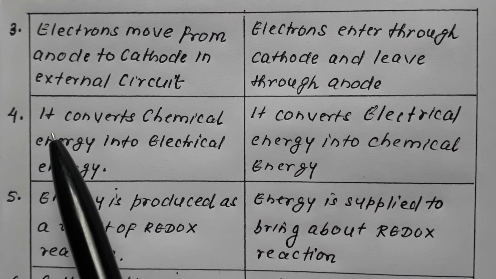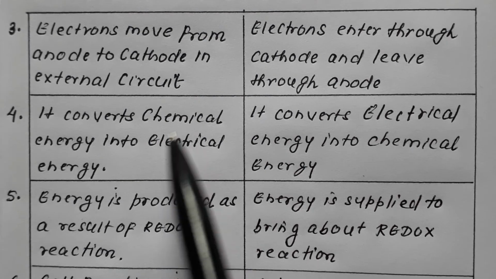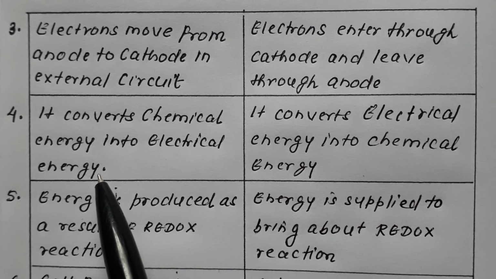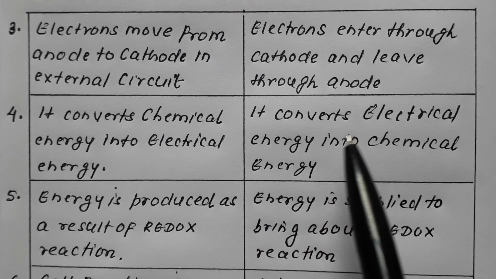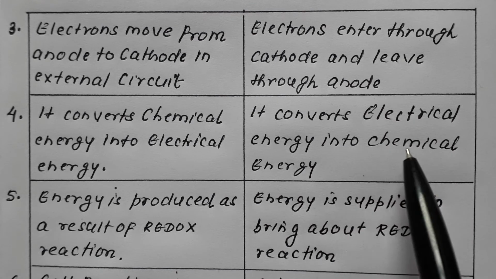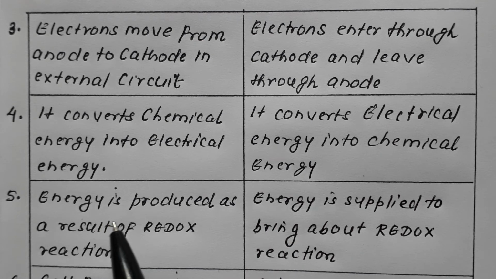Next, voltaic cell converts chemical energy into electrical energy, whereas the electrolytic cell converts electrical energy into chemical energy. In case of voltaic cell, the energy is produced as result of redox reaction.